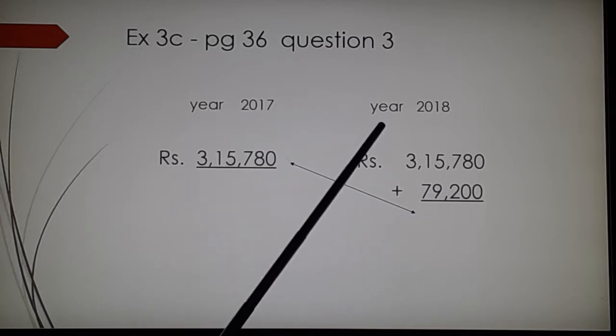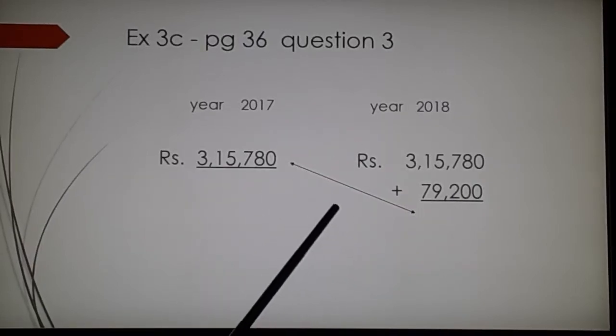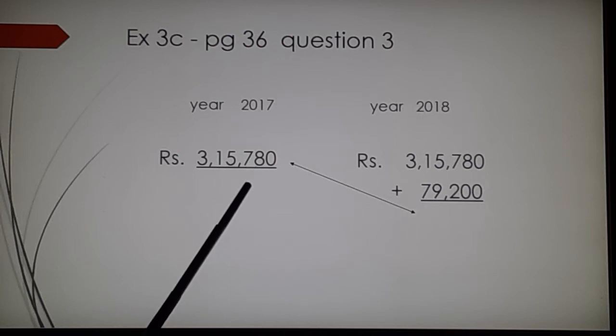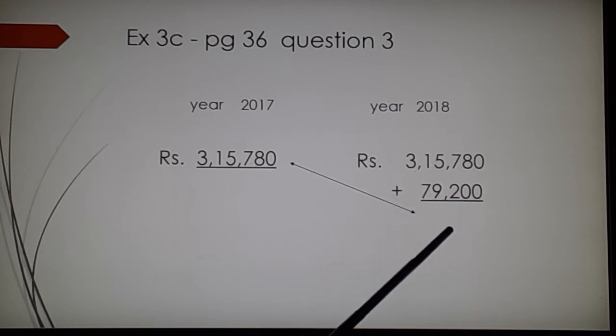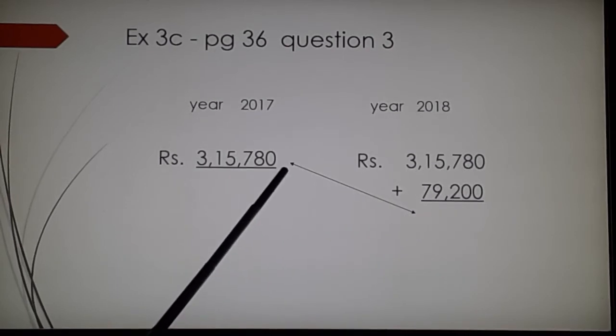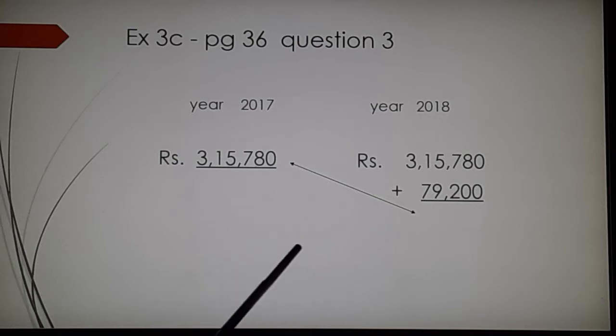Then I will get the sum of the 2 years' income. So again there are two operations. I am going to add the exceeding income to the 2017 income, and then the 2018 and 2017 income.